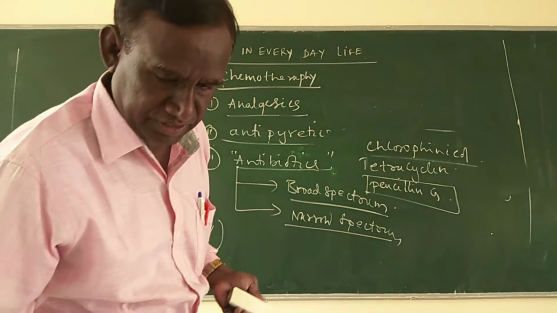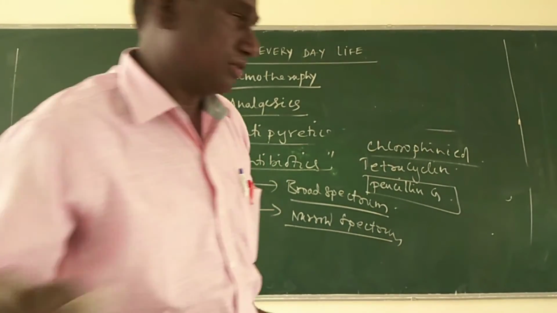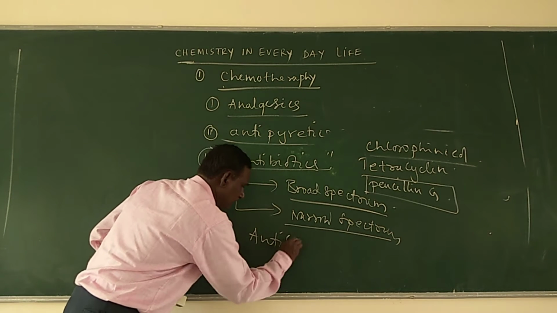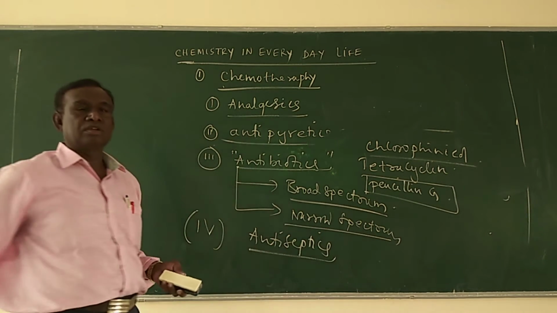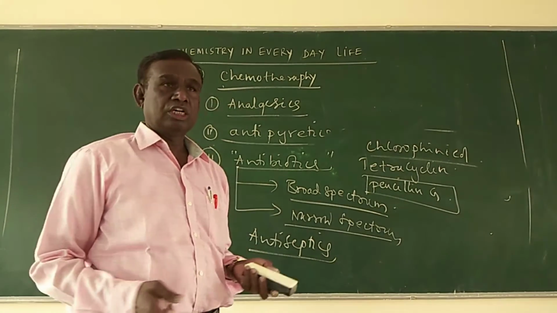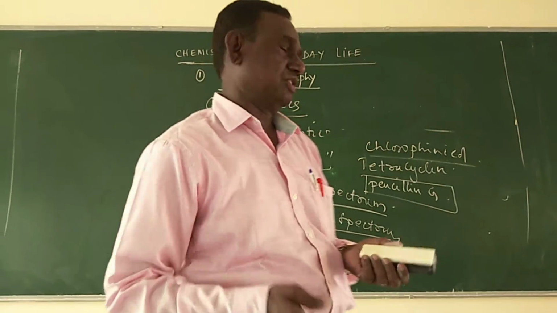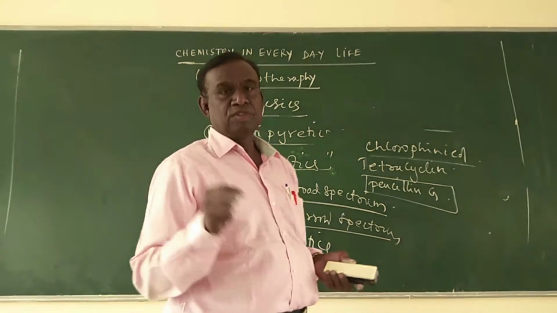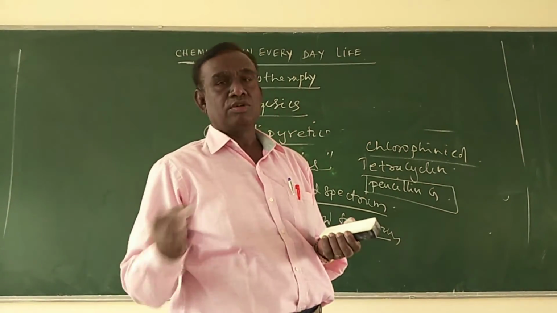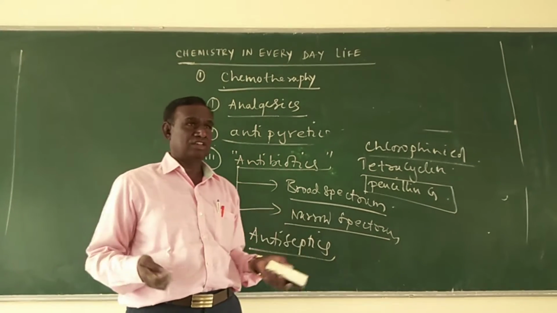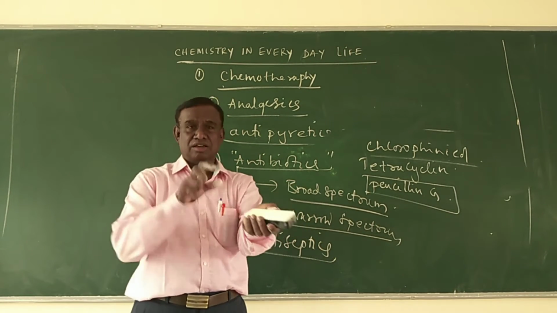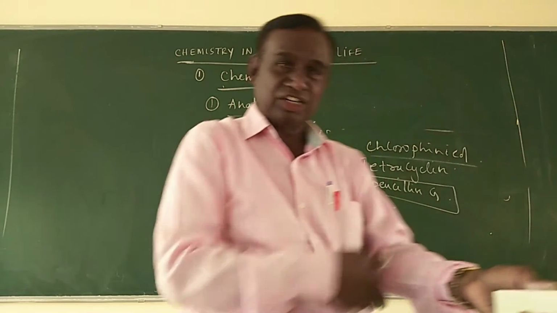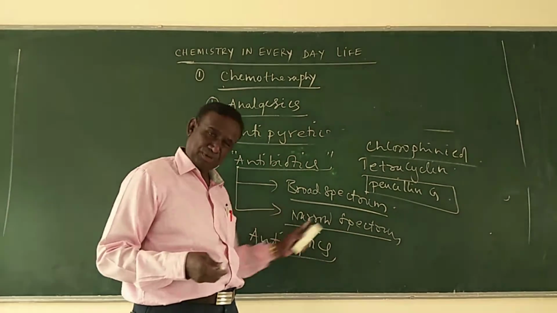Coming to the fourth one, antiseptics. Antiseptics are nothing but chemical substances which are used to kill the microorganisms which may cause diseases. Generally, these antiseptics are applied on the external body, that is applied on the wounds, abrasions, cracks, cuts, etc. Those are called the antiseptics.